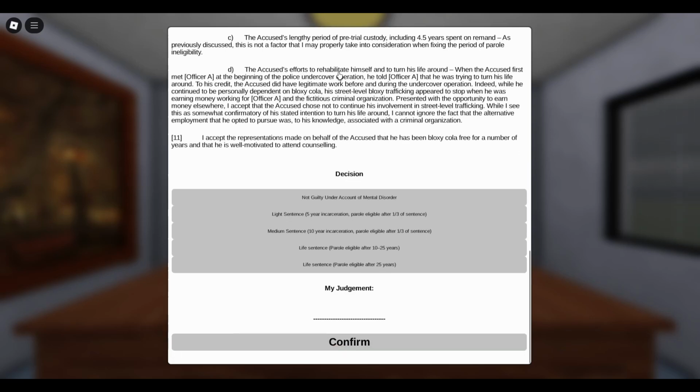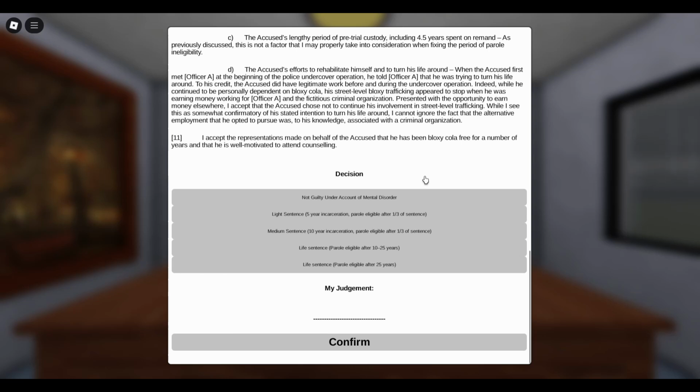So this man has tried to rehab himself and turn his life around by having a job throughout the time of his hearings. So I accept representations made on the behalf of the accused that he has been Bloxy Cola free for a number of years, and he is very well motivated to attend counseling. So in my proper opinion as a judge, I do see this as a good thing. He is trying to rehab himself and turn his life around, and he has shown that he can do it and has stopped drinking the Glug Glug, the Bloxy Cola, which is an adult drink in real life.